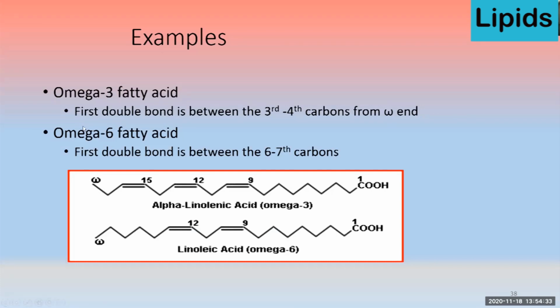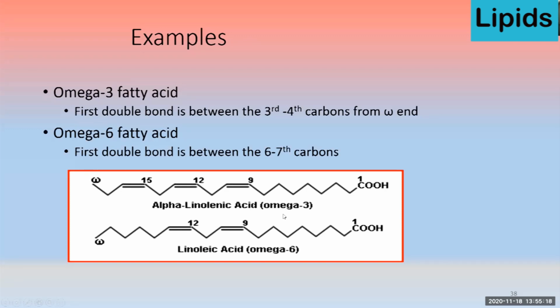In this case, we start counting the position of the double bond from the omega end side, or methyl end side. So this is a linolenic acid, 18 carbon, and if you start counting from this alpha end side, then the first double bond appears at carbon number 9. But in case of omega or N nomenclature, we start counting from this side. So from this side, here is the first carbon, second carbon, and third carbon. So it means there is a double bond present at the third carbon.